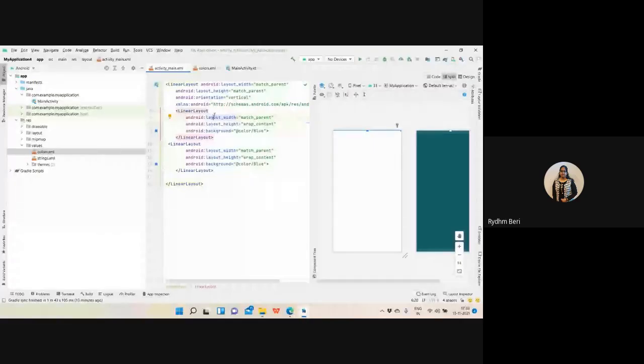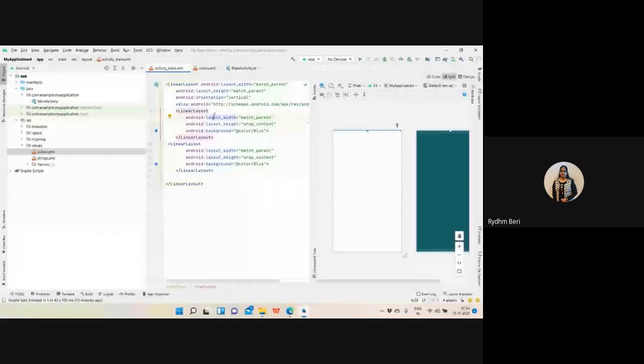So let me duplicate this. This is one linear layout and this is the other linear layout. Now you can see that this linear layout is just having this part only, and this one is hardly consuming the same space. Why so? Because I want this linear layout to be placed after that linear layout. For that, one thing I need to do: orientation as vertical. Problem solved. But we are not able to see the difference.